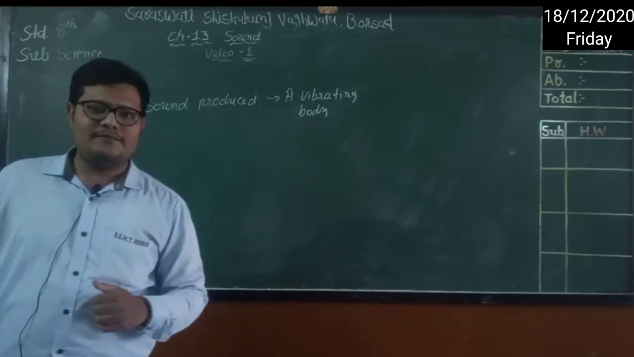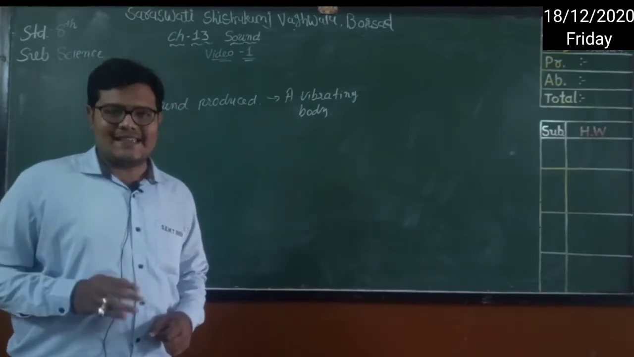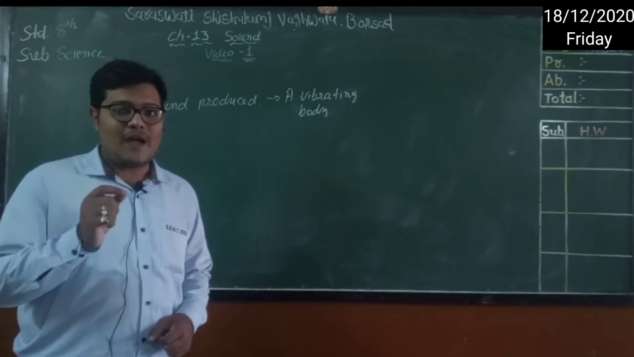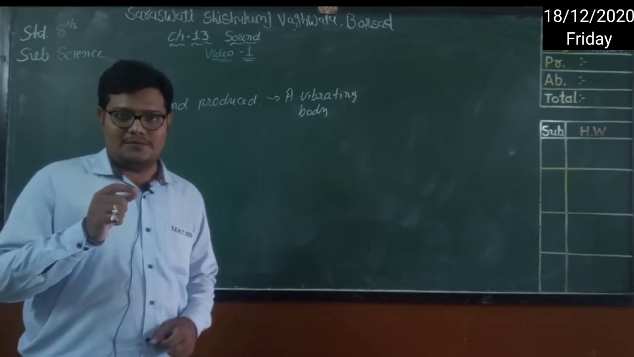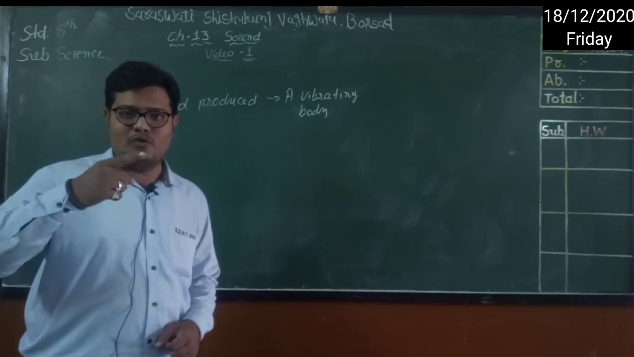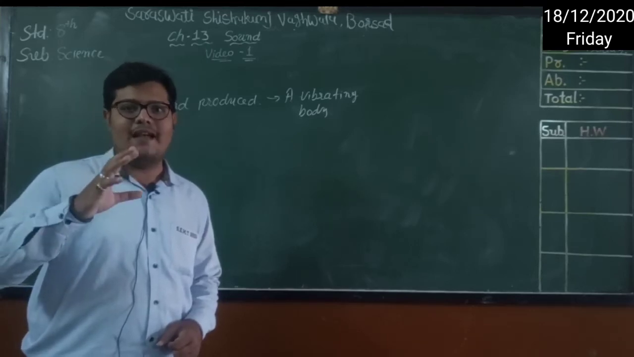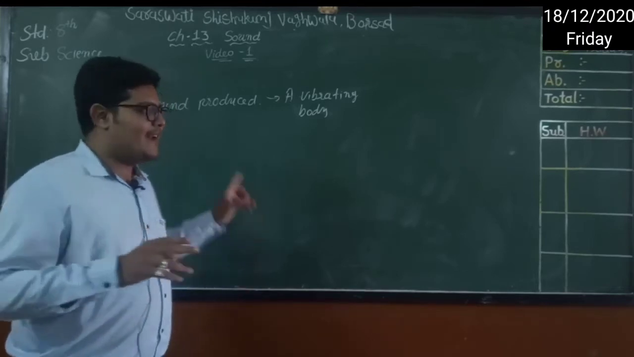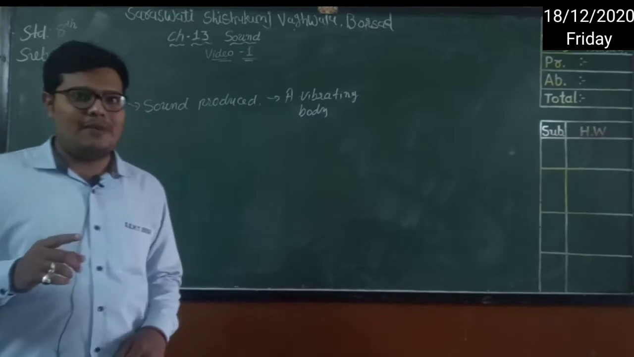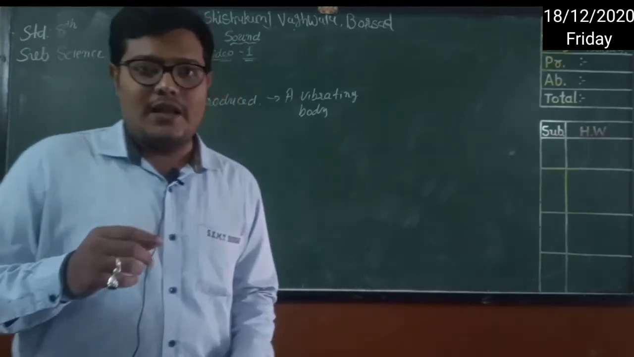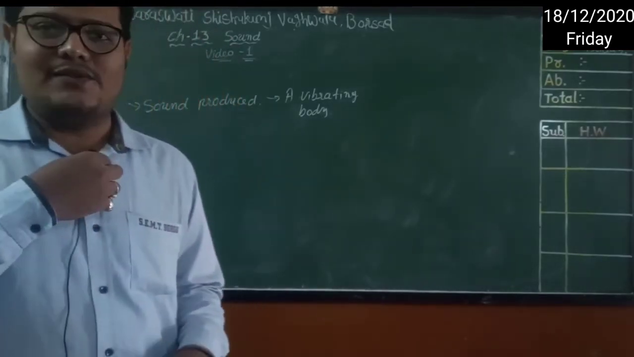Okay, let's go further. As you have studied in 6th standard, what is vibration? The movement of an object back and forth, right? When an object moves back and forth quickly, that is vibration. So here we are connecting vibration and sound. For that, let's do one activity with a rubber band that we have already done in 6th standard, right? So let's try to do that.